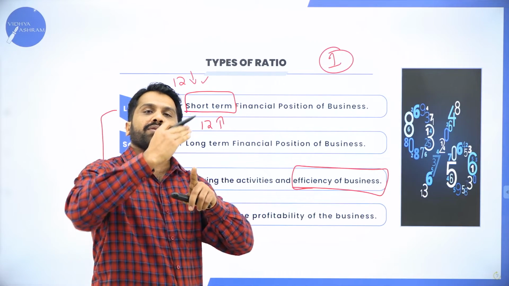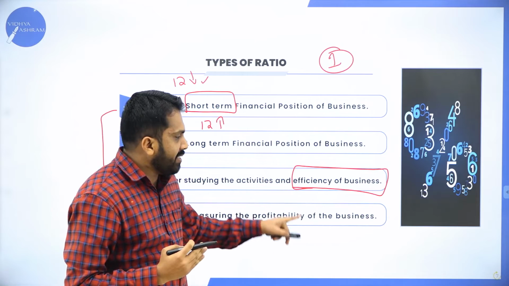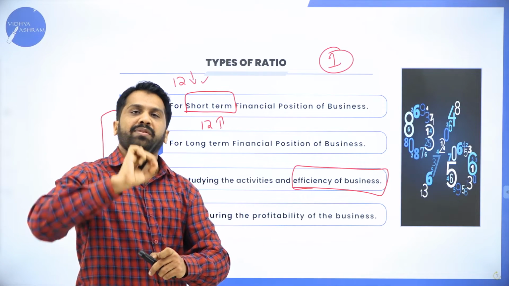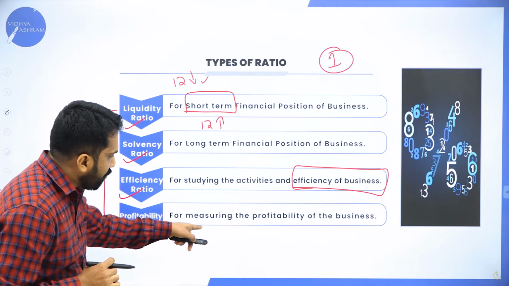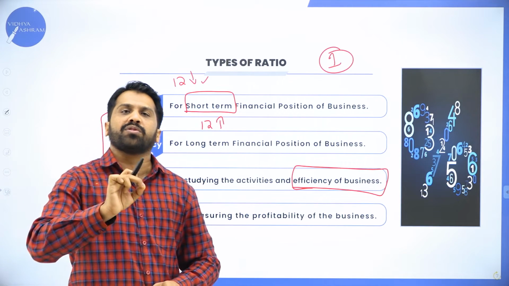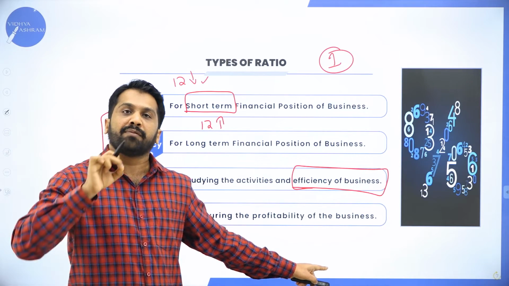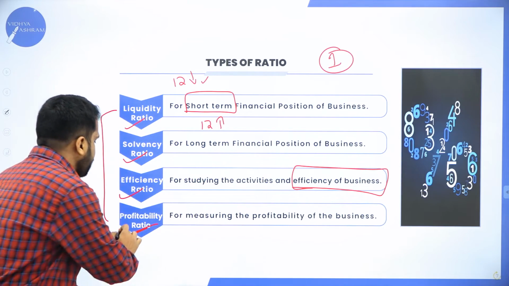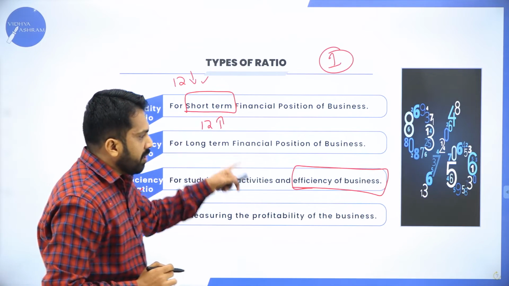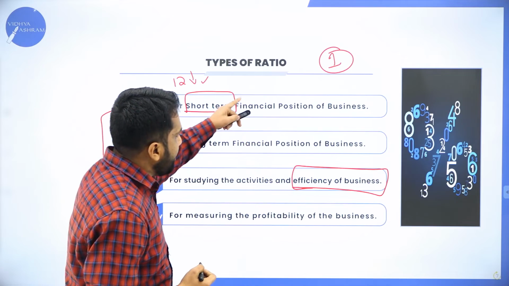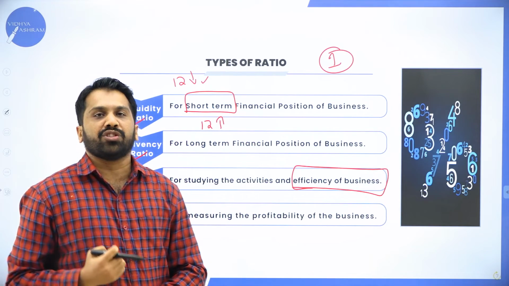If sales is more, your profit is more. If sales is less, your profit is less. All kinds of comparison will be done in profitability ratio, one of the most important and very useful for the proprietor. So in the next session, we'll do more problems on each and every ratio.